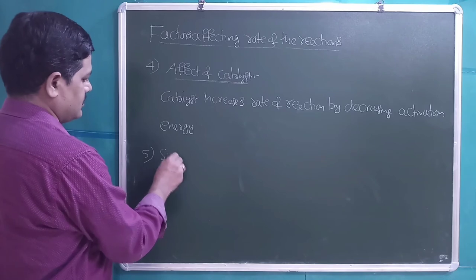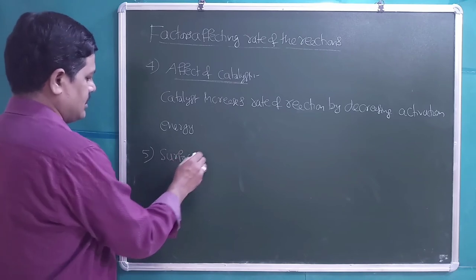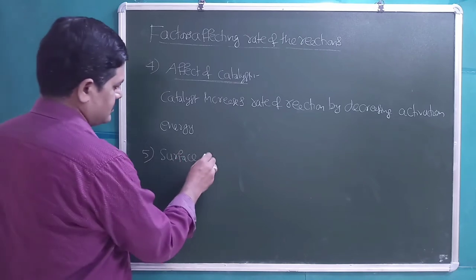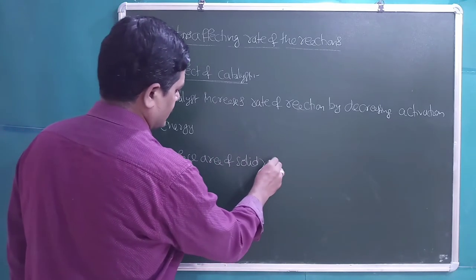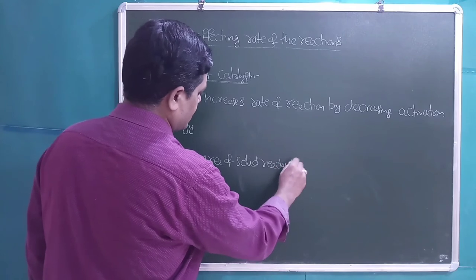And last, the fifth factor is surface area of solid reactant.